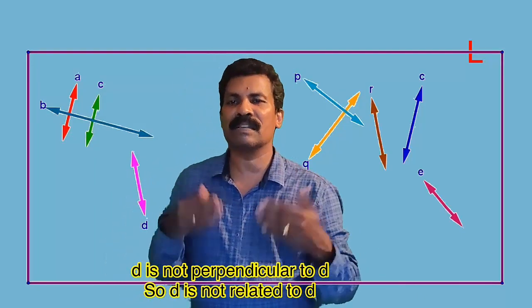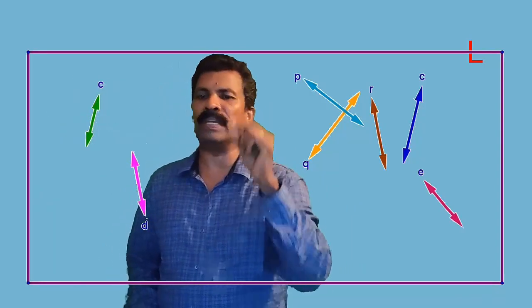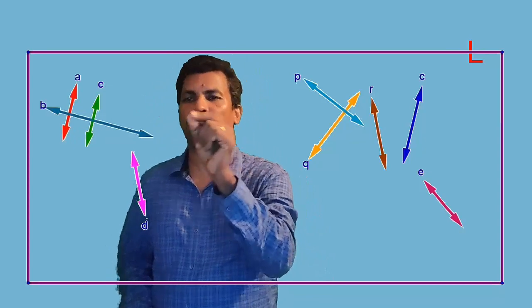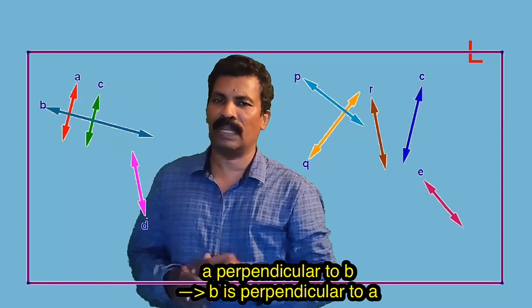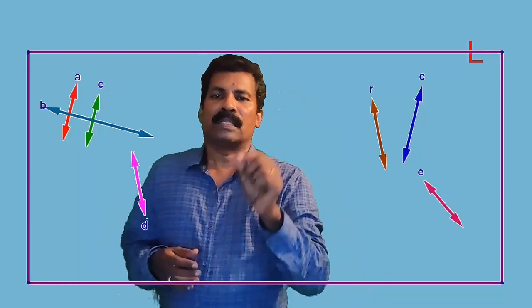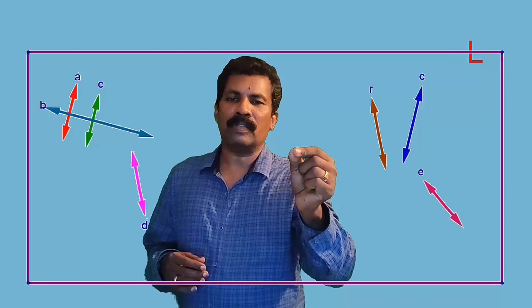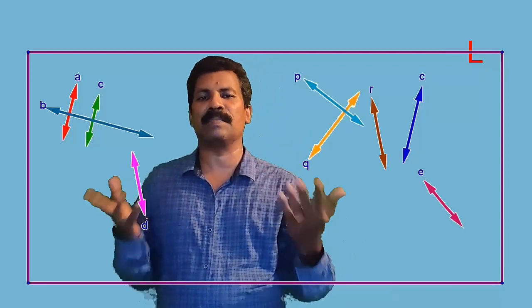Now let us check symmetry. We see that A is related to B means A is perpendicular to B, and we see that B is perpendicular to A also. Hence, B is related to A. Similarly, P related to Q implies Q related to P. Hence, the given relation is symmetric.